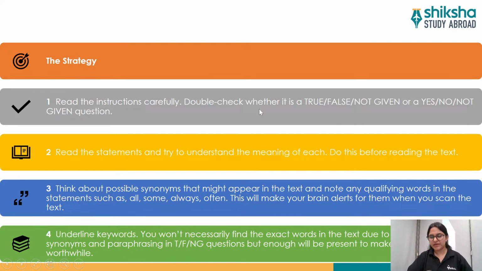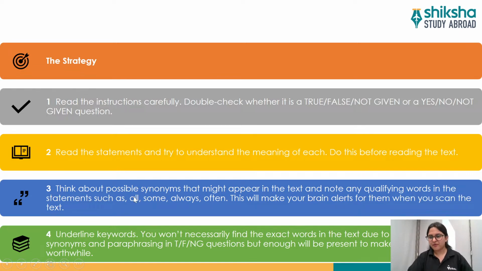Double check whether it is a true, false, not given or yes, no, not given question. Read the statements and try to understand the meaning of each. Do this before reading the text. Think about possible synonyms that might appear in the text and note any qualifying words or statements.